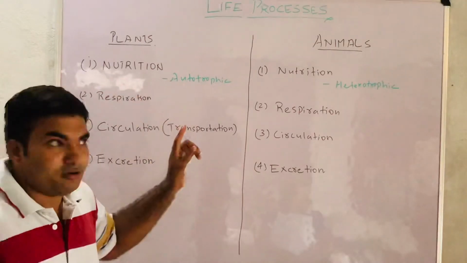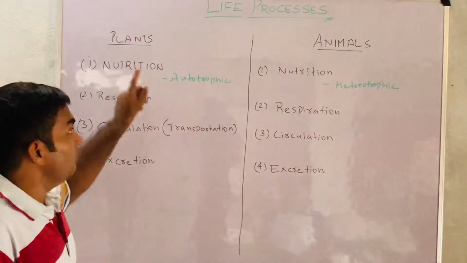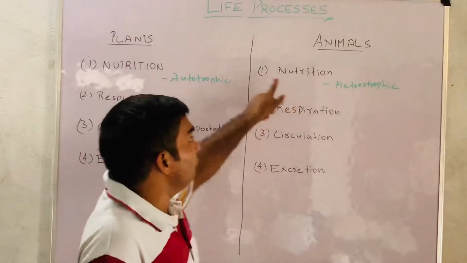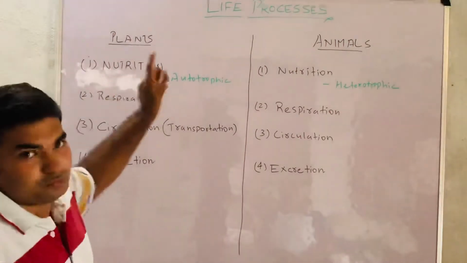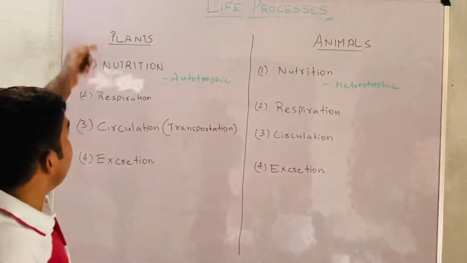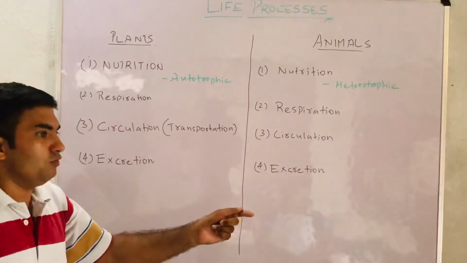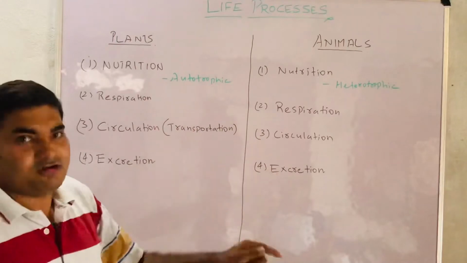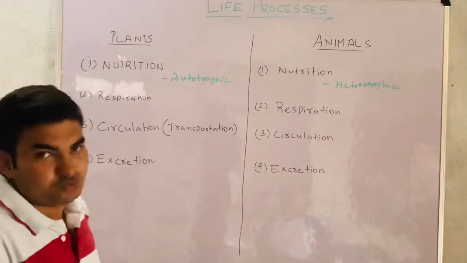The second important thing is respiration. From nutrition we get glucose as the end product in both plants and animals. They store glucose, fructose and sucrose in the cell, and in the next step, that is respiration, that glucose is broken down and converted into energy, in the form of ATP, which is stored in the cells.